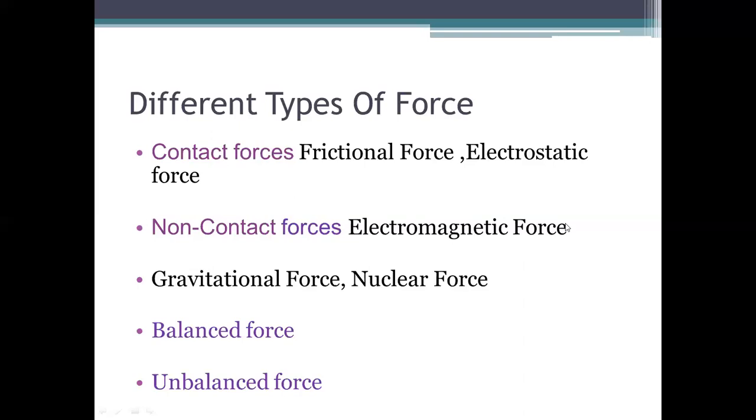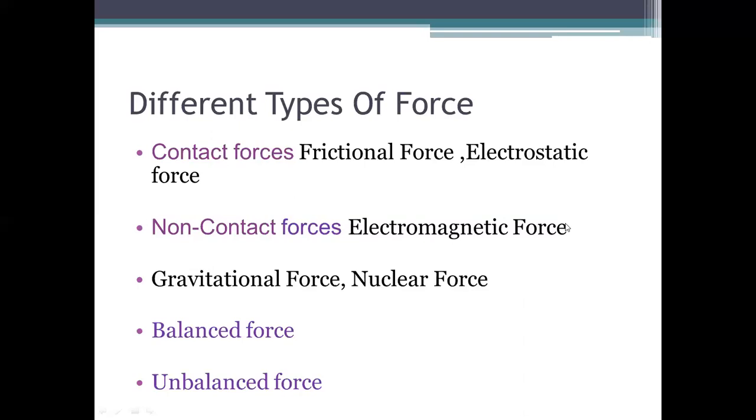Similarly, gravitational force is the force applied between two planets, between two objects, like between you and your copy, between one pencil and your pencil box, between two objects which are not in physical contact with each other. The force which is applied is called gravitational force.